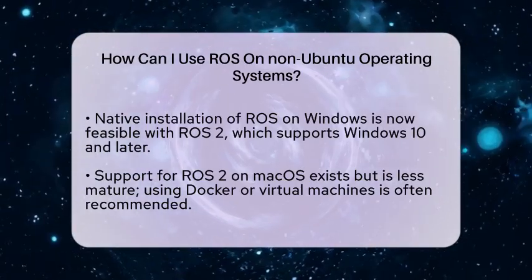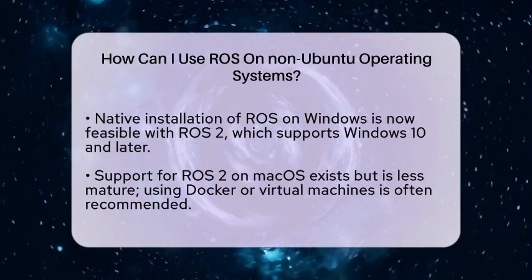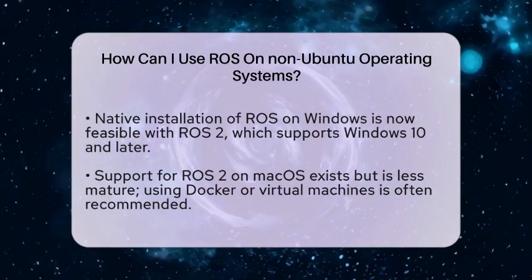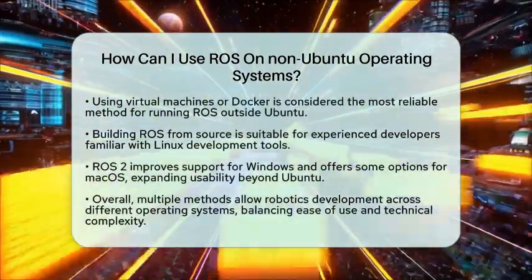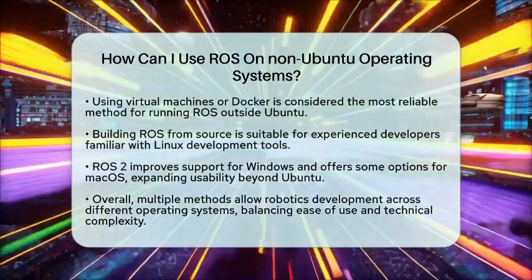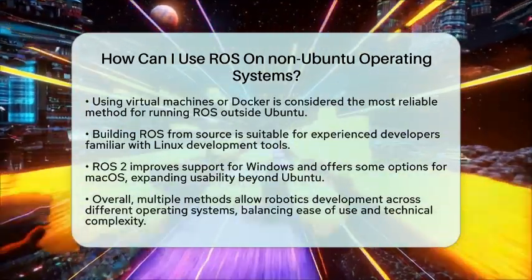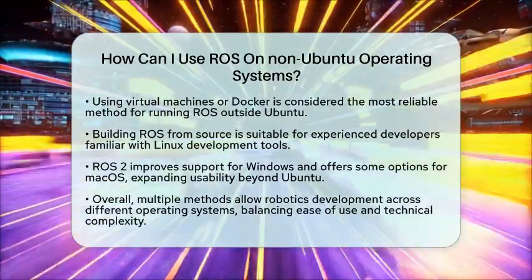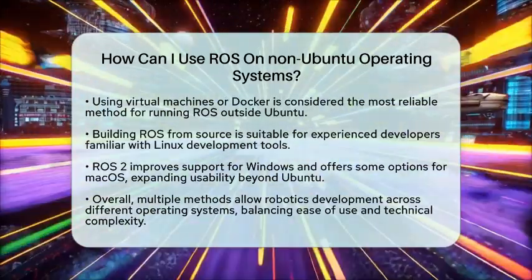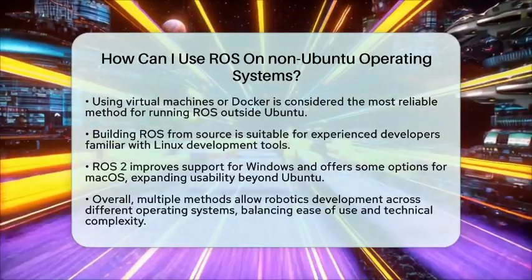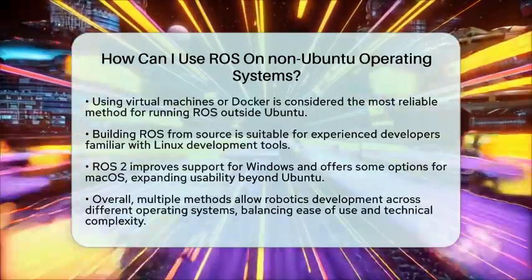ROS 2, the newer version of Robot Operating System, has better support for Windows. You can install it directly on Windows 10 or later without a virtual machine or Docker. Keep in mind that some packages may not be fully compatible yet, but support is improving steadily. For macOS, support is less mature, but some ROS 2 distributions can be installed via package managers like Homebrew. Many users prefer to use Docker or virtual machines on macOS for stability.